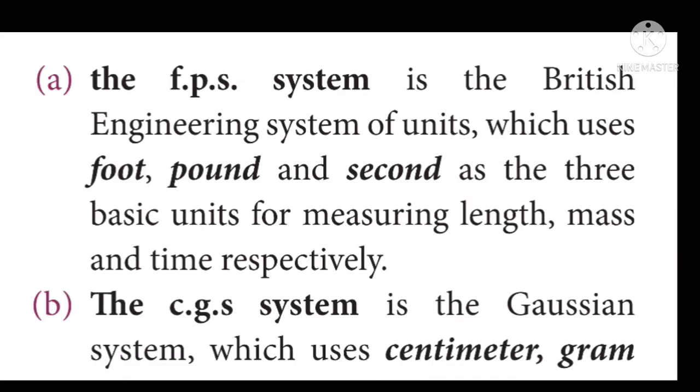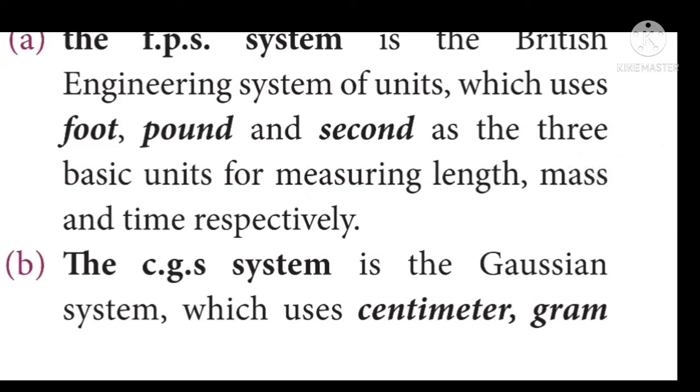First one is FPS system. FPS system is the British engineering system of units which uses foot, pound and second as the three basic units in order to measure the length, mass and time respectively. Which means that in FPS system, length is measured in terms of foot and mass is measured in terms of pound and time is measured in terms of second.